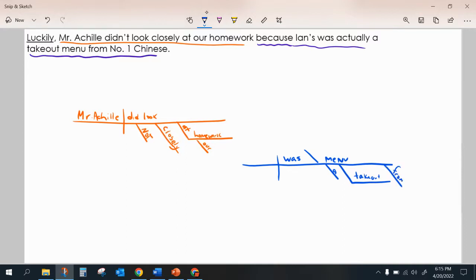I'm going to call number one Chinese to be the full name of the restaurant. It is close to my house. And I don't know if it's actually the number one Chinese restaurant I've ever been to, but it's cheap and I love it. So there you go. I'm going to put the word actually underneath that verb here.